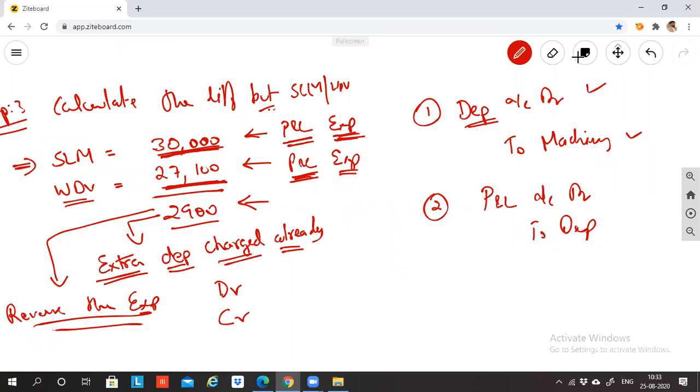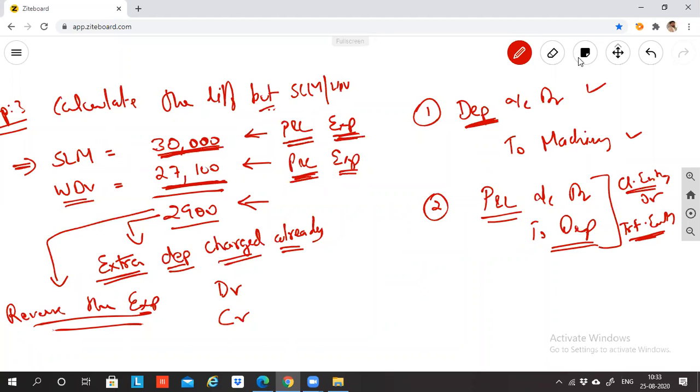Don't worry. Whenever any expense is recorded, the expense cannot just go to P&L. You have to take it to P&L by way of a closing entry or transfer entry. This is called a closing entry, or this is called a transfer entry. Only when you pass a closing entry and transfer entry will all the expenses and all the incomes go to your profit and loss account.